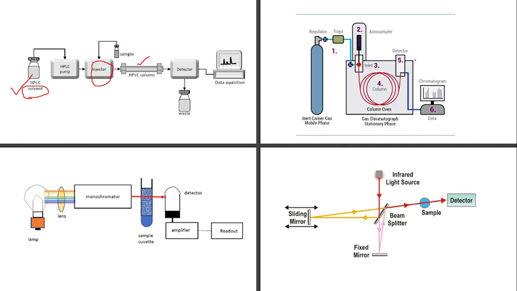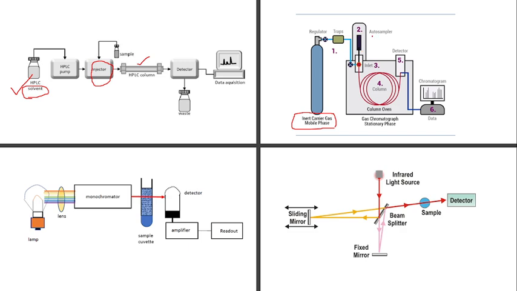Next, this is the gas chromatography working component. Here the mobile phase is the carrier gas. That is the major difference. The mobile phase is the one in which our sample is carried to the stationary phase. In HPLC we use the solvent as a mobile phase, and in gas chromatography we use the carrier gas. Mainly we use helium gas most commonly, and we control the flow rate of this gas, and there will be different traps to remove the dust and so on.